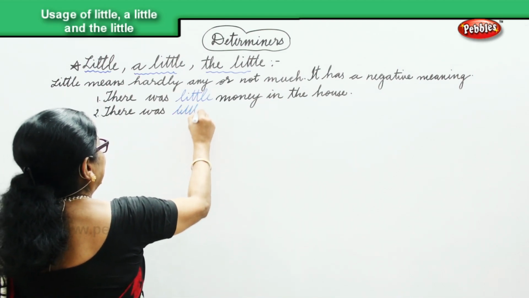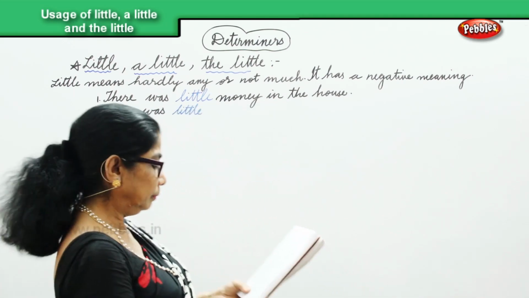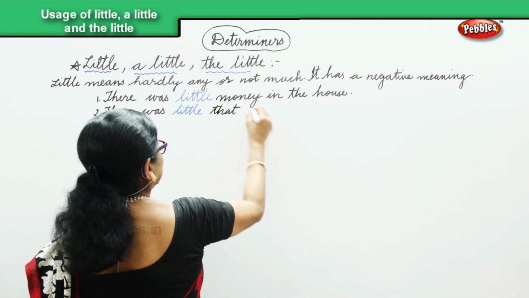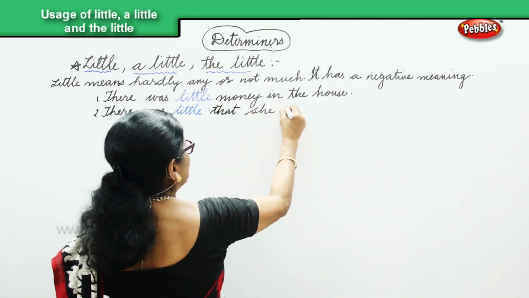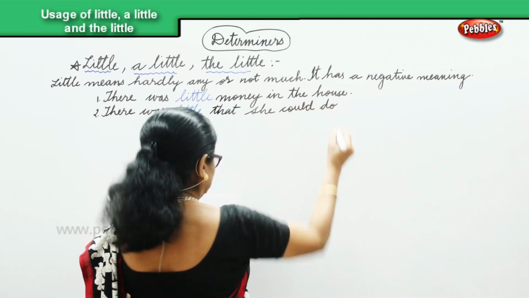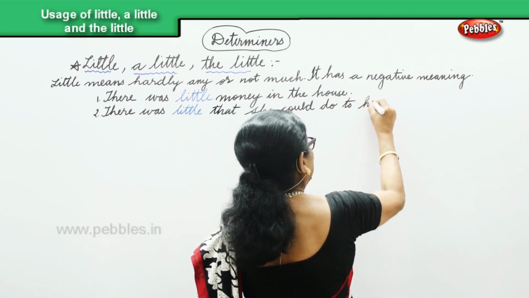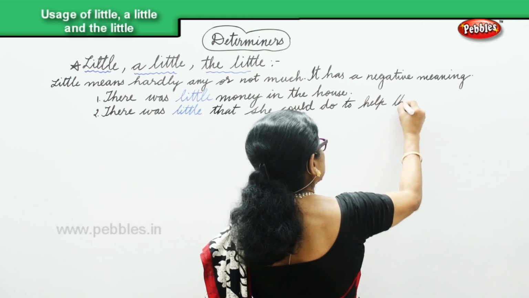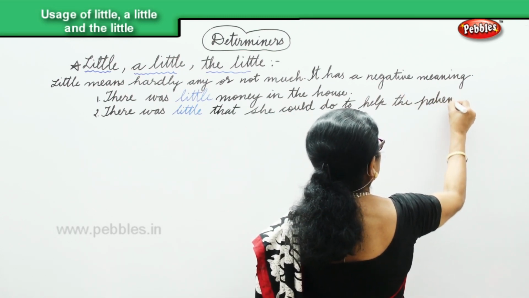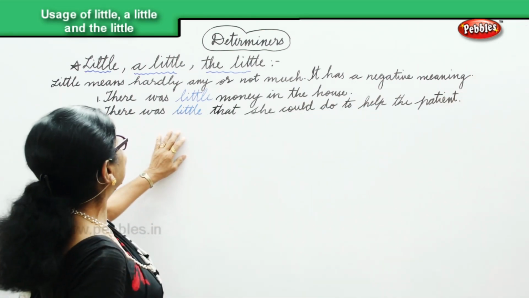There was little that she could do to help the patient. So that's the meaning of little here.